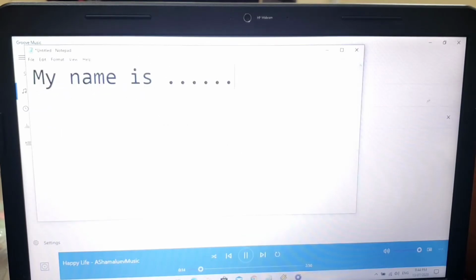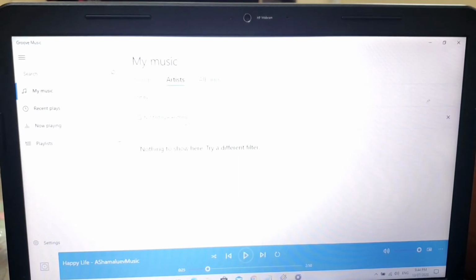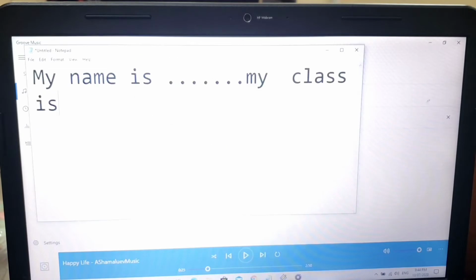Along with that, even if you want to type, you can type also, like my class is. So this is basically a multitasking option where you can have your music as well as, even if you want to type or do any other work, you are able to do it with the help of this multitasking feature.